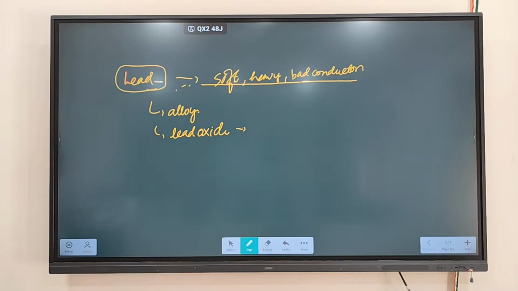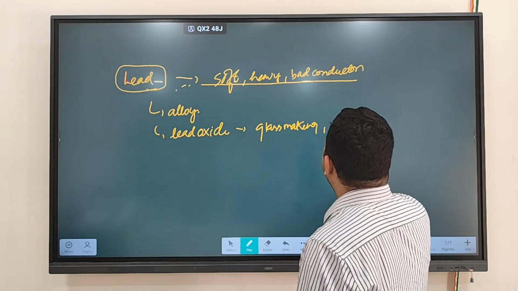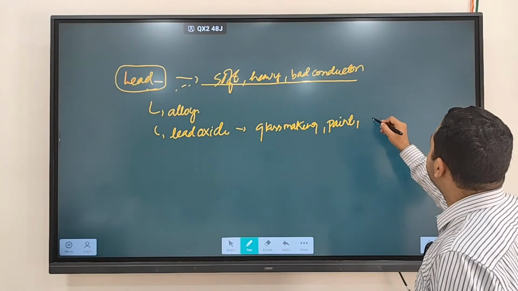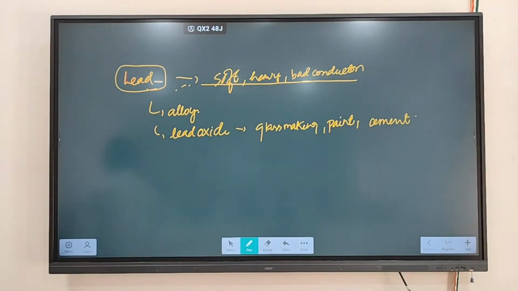So where do you see lead oxide? You use lead oxide in glass making industries. You'll use it in paints. You'll use it also in cement. In various areas you are going to use lead oxide. So it is used in paint, in glass making, and in cement.